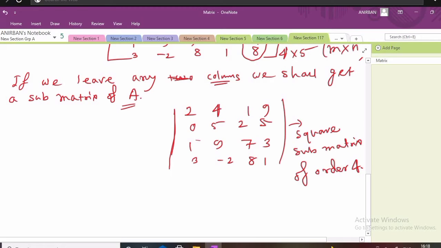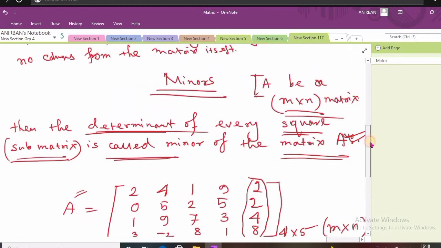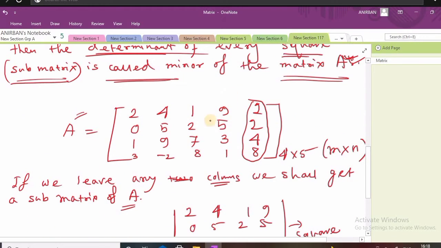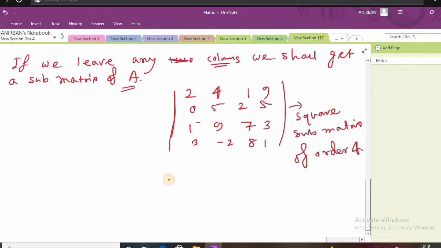You can also remove any other column from this matrix and you will get some 4 cross 4 square matrix. This is known as a 4 rowed minor.